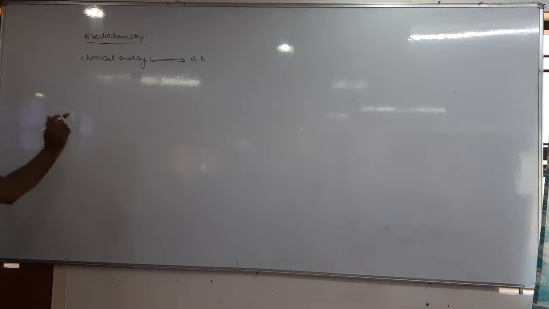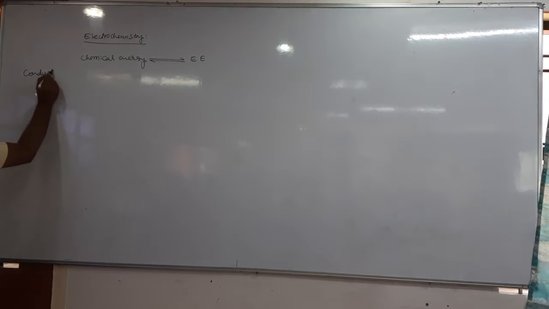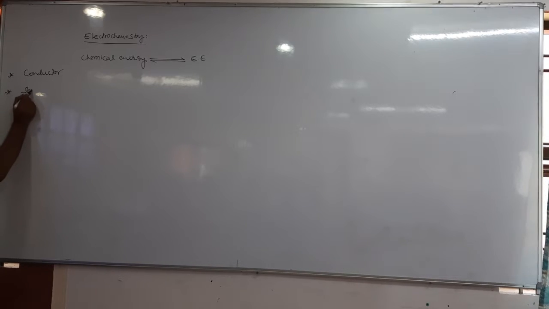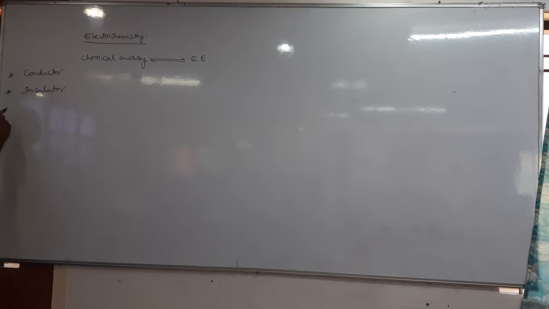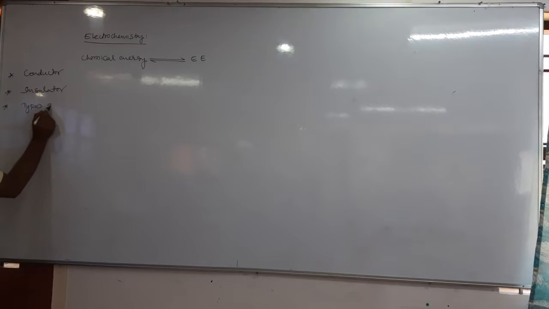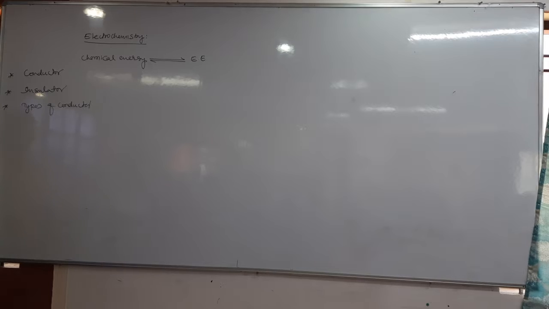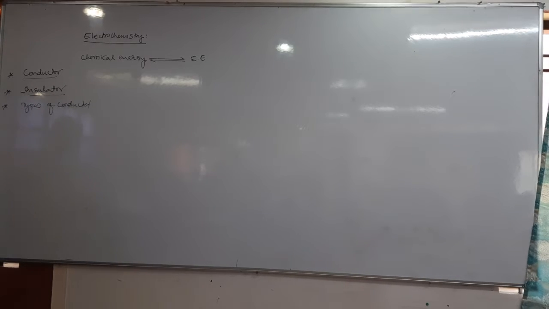Now this topic starts with the conductor. What is a conductor? What is an insulator? And what are the types of conductors?